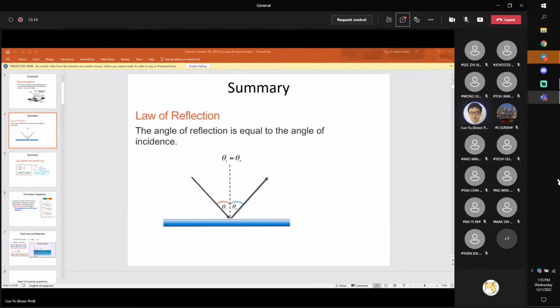How about a student in the classroom? If my light is going along the surface normal, what will be the direction of the reflected light? Any idea?